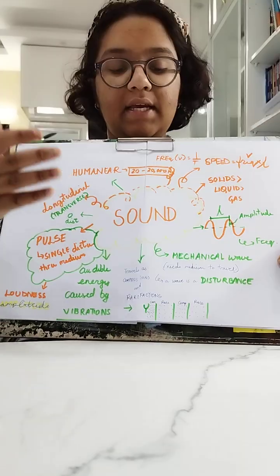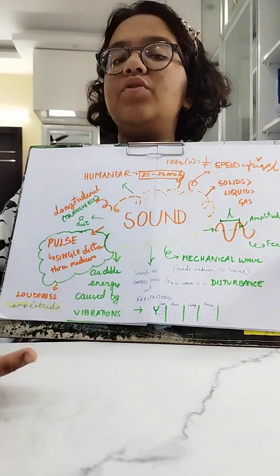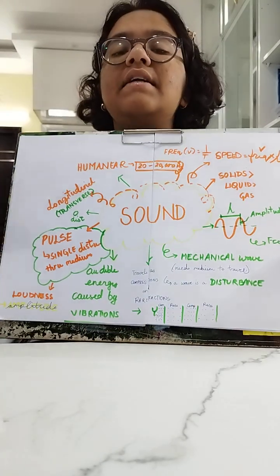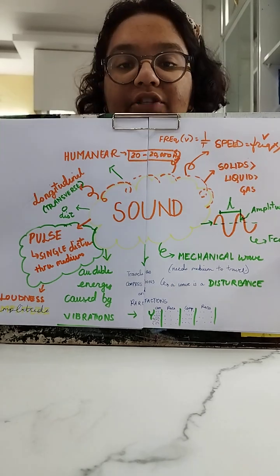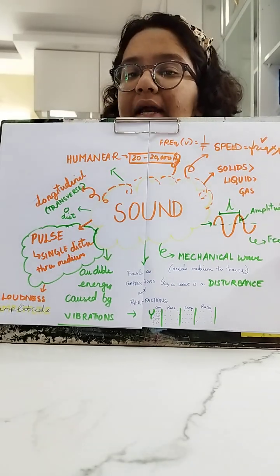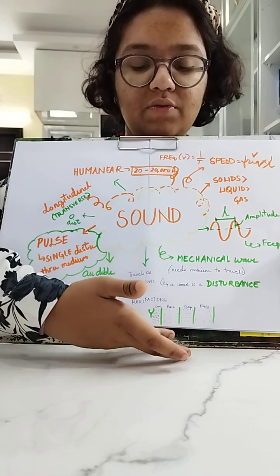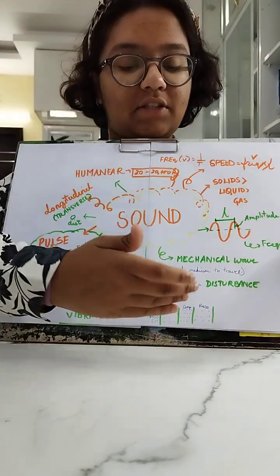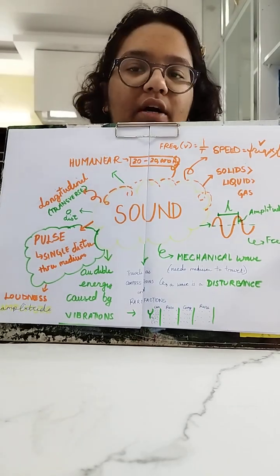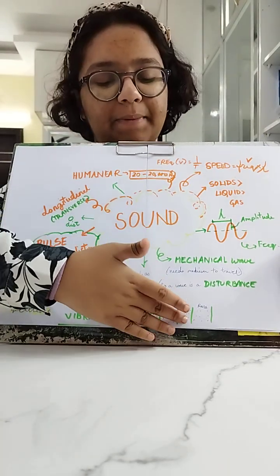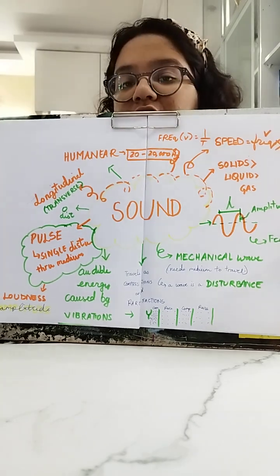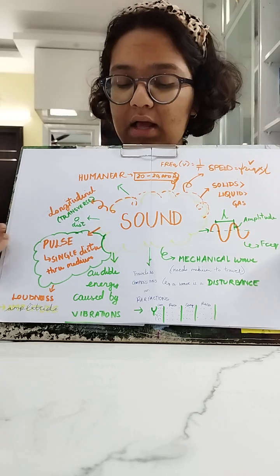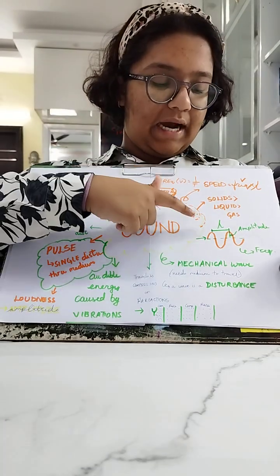Now, a very important thing is, why does it have to travel through a medium? This is because sound propagates through particles in a series of compressions and rarefactions. Now, we have to keep in mind that a compression is when the particles come closer to each other, the density is high, the pressure is high, everything is high. And in rarefactions, let's just say the molecules are chilled out and they are spread over the area. No pressure is being applied on them. Their density is also low. Everything is low over there. So when we plot this, we actually get the wave.